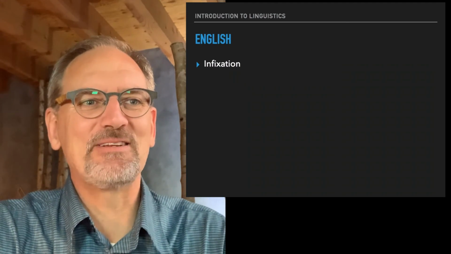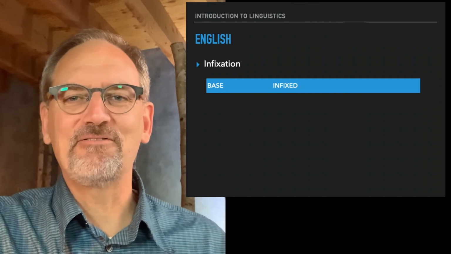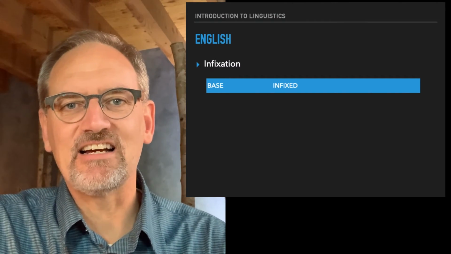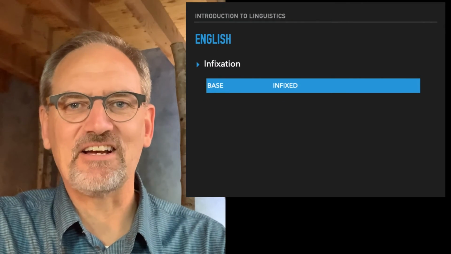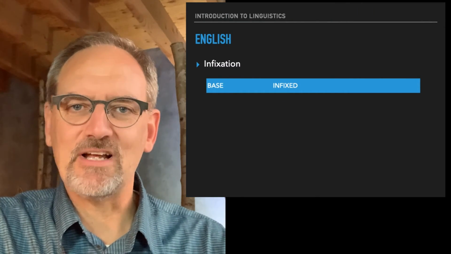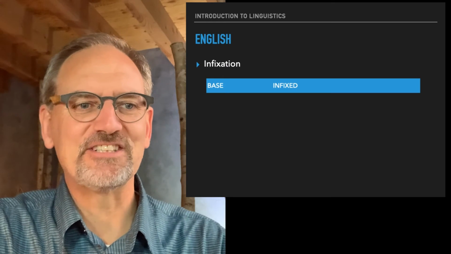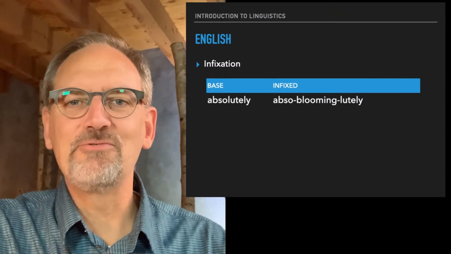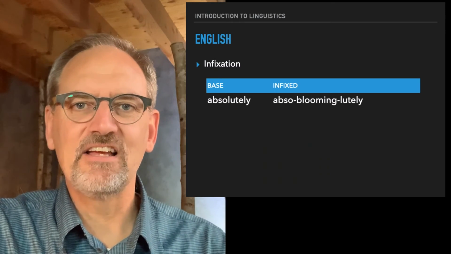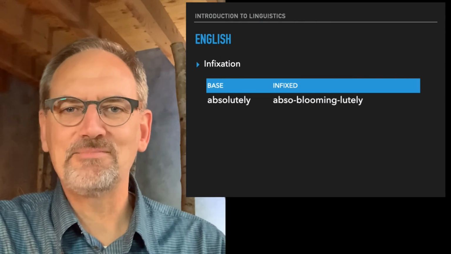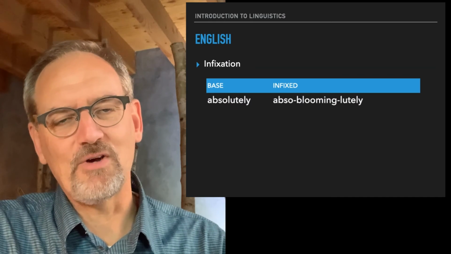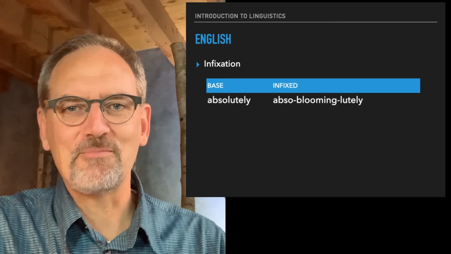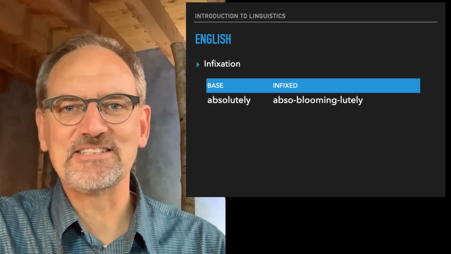I don't know how to describe it, but we can insert a word, and to be honest, it's usually a kind of offensive word, a swear word, but I'll use a little softened version here. So you take a word like absolutely, and then we really want to intensify it, and so someone might say abso-bloomin'-lutely. Well, bloomin' might be replaced with something different, but for my example, it illustrates the same point.